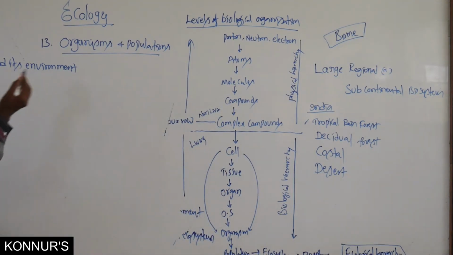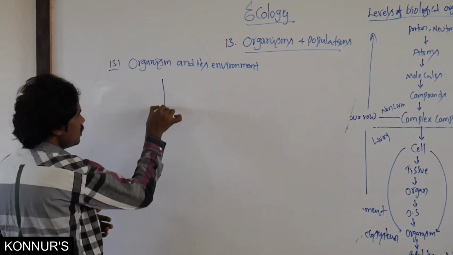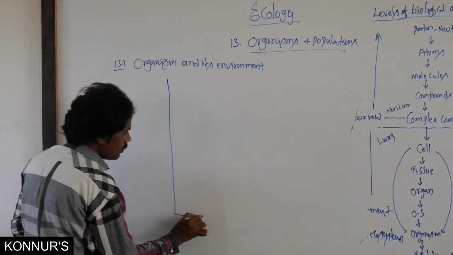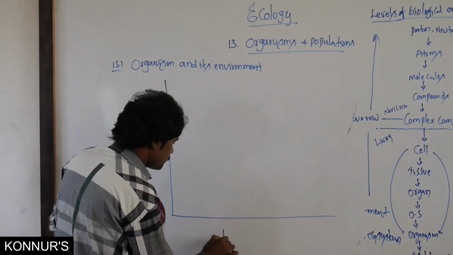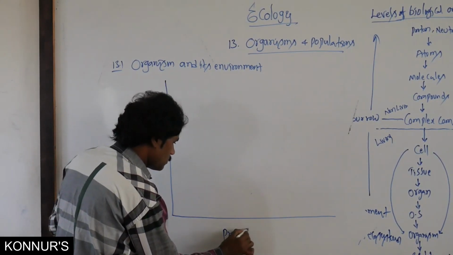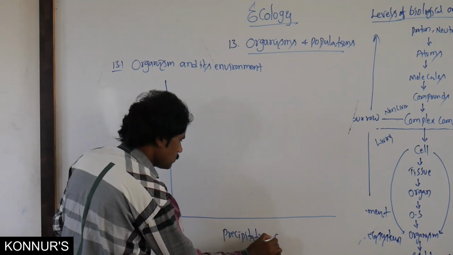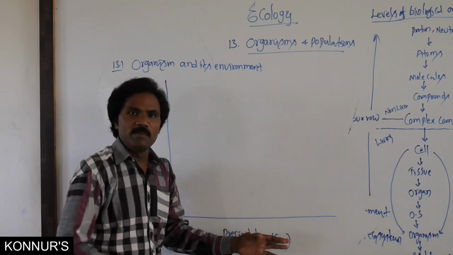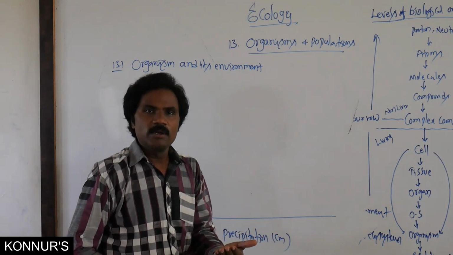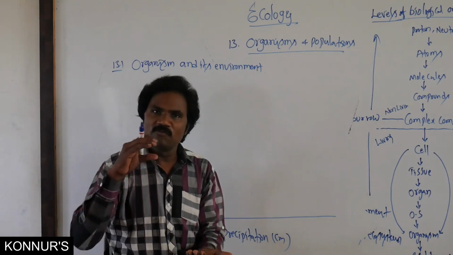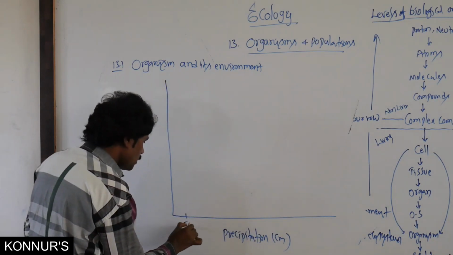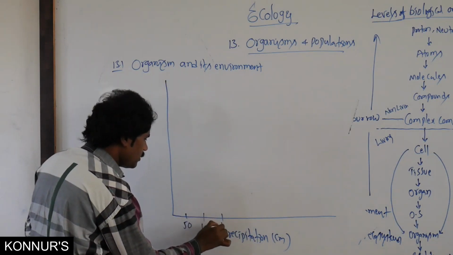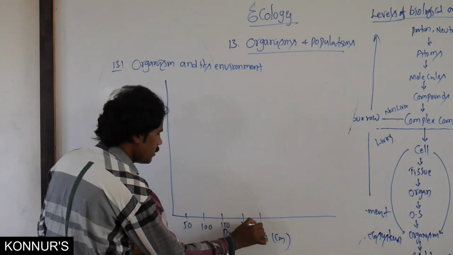In these different biomes, one axis is precipitation, in centimeters, related to water in the form of rain or in the form of fog, either 50, 100, 150, 200.